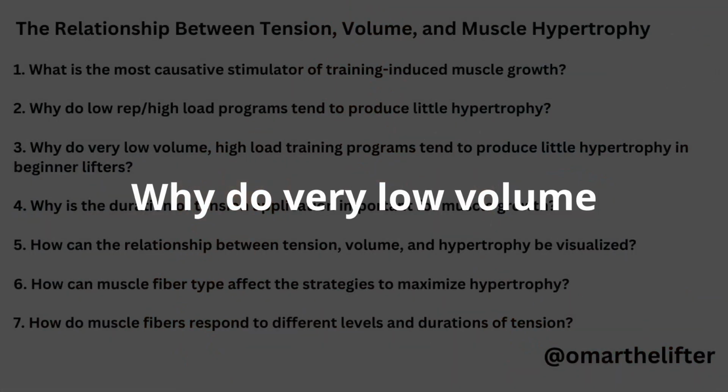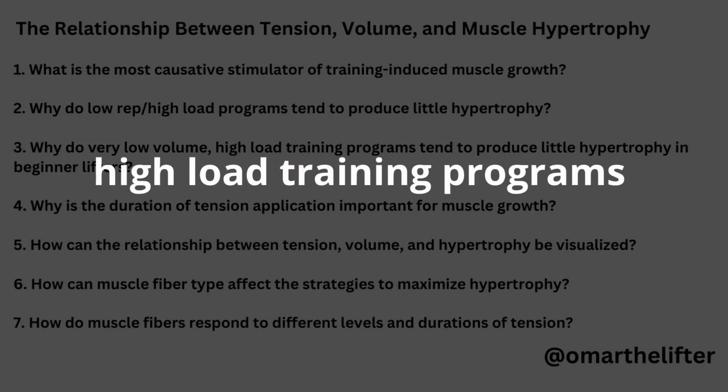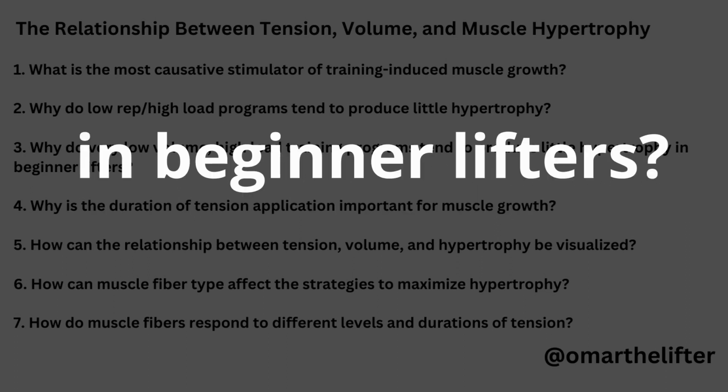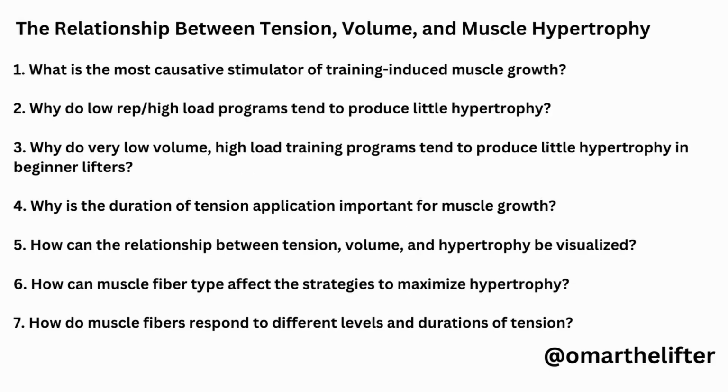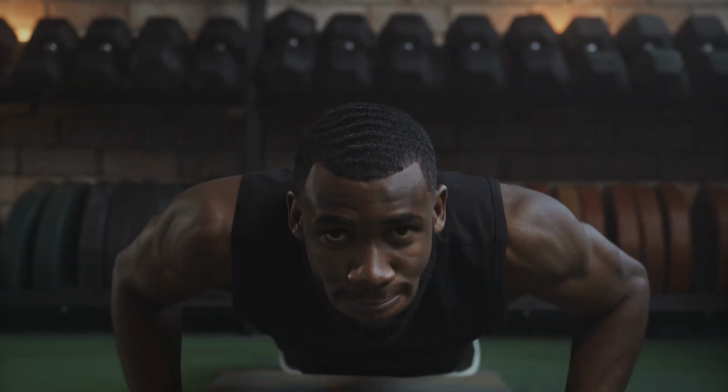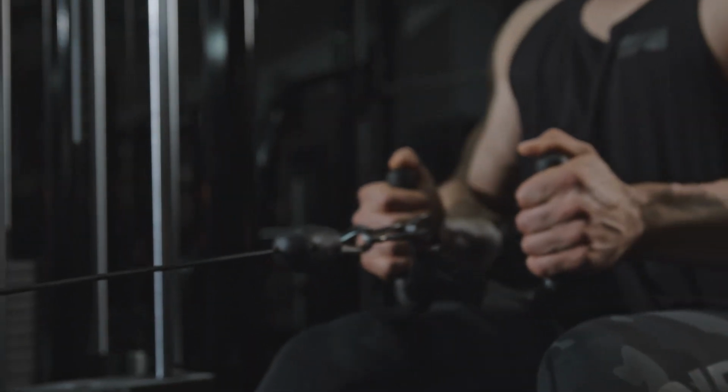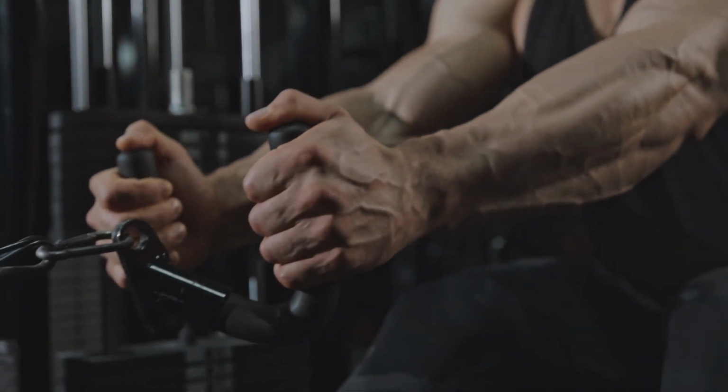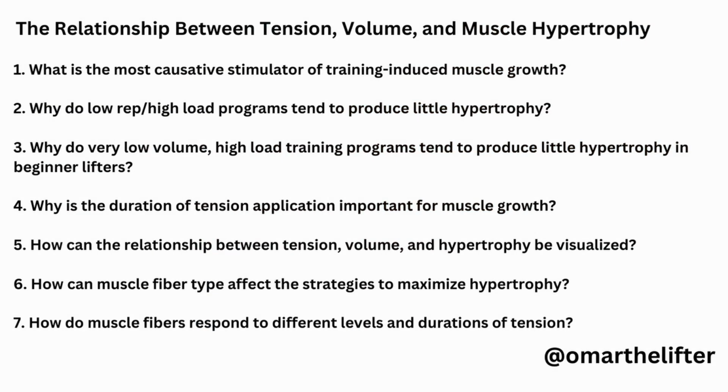3. Why do very low-volume, high-load training programs tend to produce little hypertrophy in beginner lifters? Very low-volume, high-load training programs tend to produce little hypertrophy in beginner lifters since they are not yet accustomed to the stresses of heavy lifting. As for intermediate and advanced lifters, their muscles have adapted to such heavy loads and require more volume to keep progressing. This is why a balance between load and volume is important for progressive overload and muscle hypertrophy.